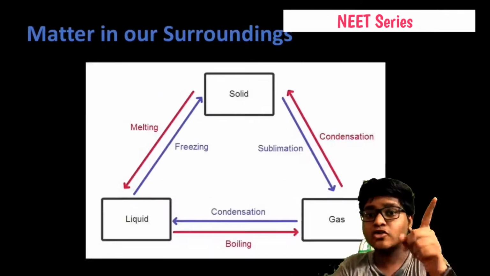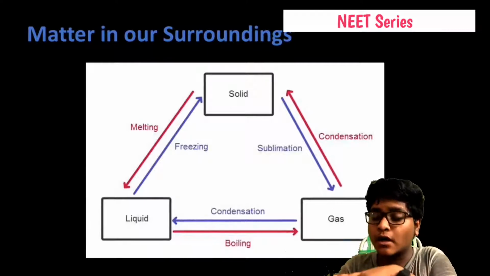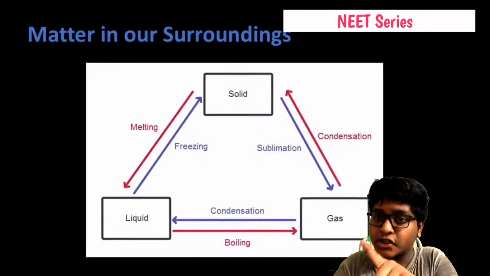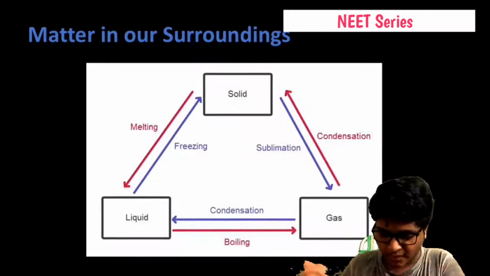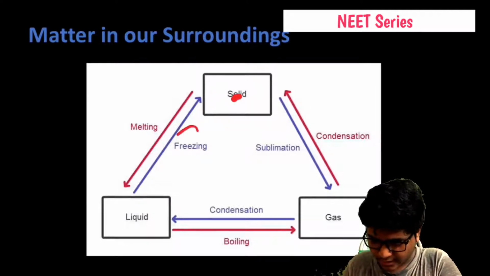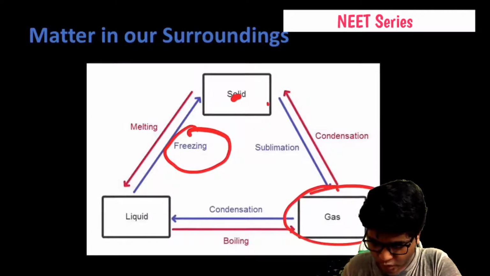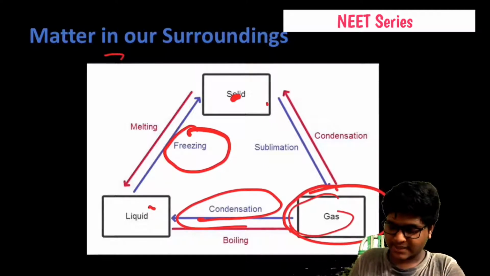I've told you solid to liquid is melting, right? Liquid to gas is evaporation. Gas to liquid is condensation. Liquid to solid is known as freezing. That's what you have to remember. That's what is mentioned here. Liquid to solid, freezing. Solid to gas, sublimation. And gas to liquid, condensation. Like that, you have to remember this entire chart.